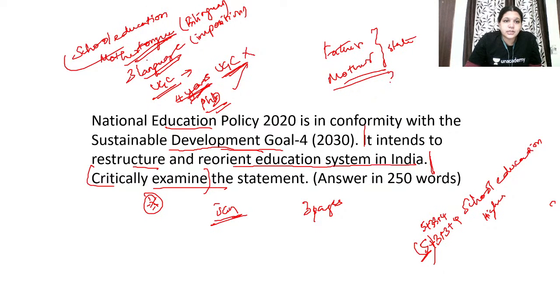And then how this 3-language system and mother tongue system is having issues in them. How this 3-language system is seen as imposition in many different states. Write about Tamil Nadu. I told you this in the class that if this question is asked as critically examined, definitely mention about Tamil Nadu, because Tamil Nadu proved to be successful already with 2-language system.